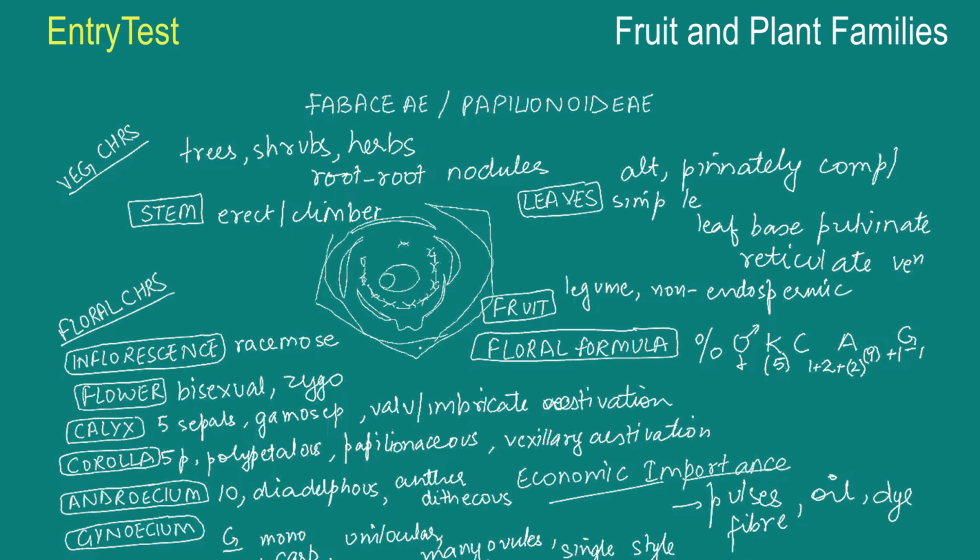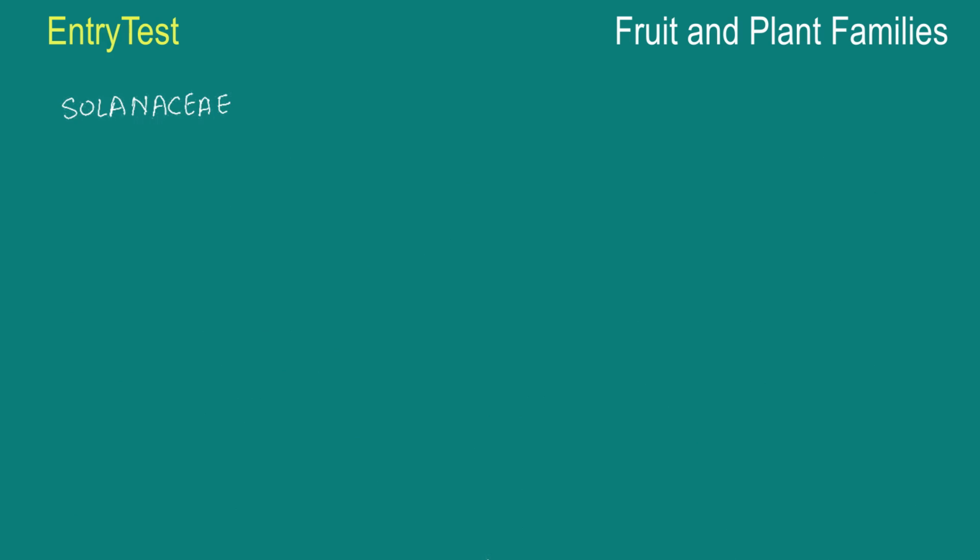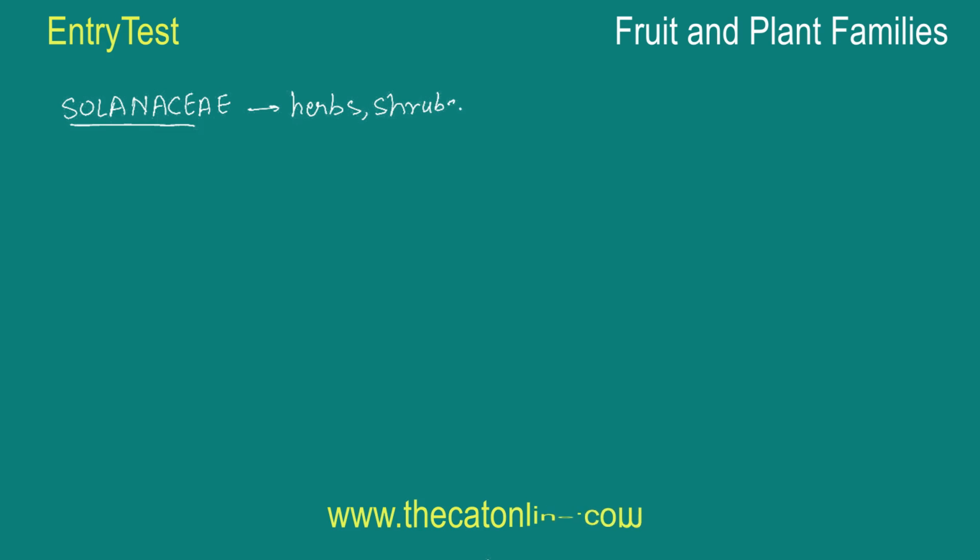So the next family that we have to do after Fabaceae is the family Solanaceae, that is commonly known as the potato family. Now this family is distributed in the tropics, the subtropics, and even the temperate zones. So coming to the vegetative characteristics, usually they are herbs, shrubs, and very rarely small trees.